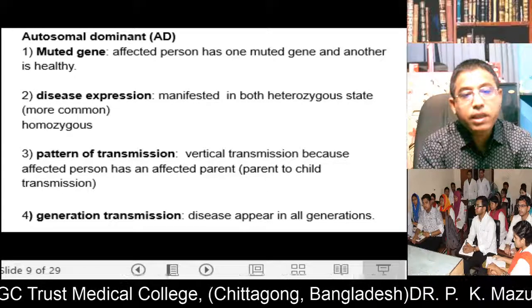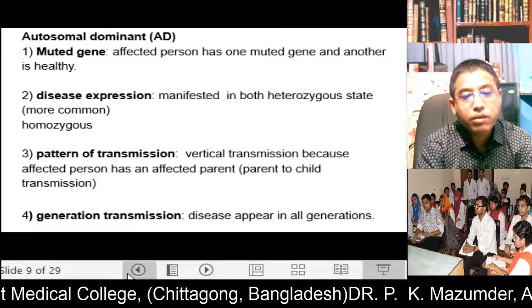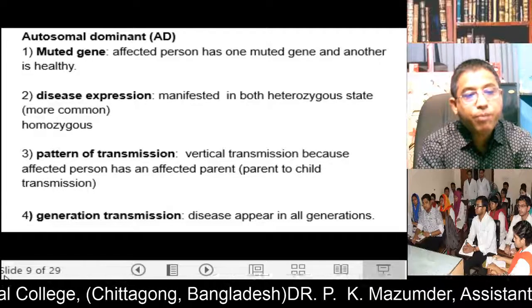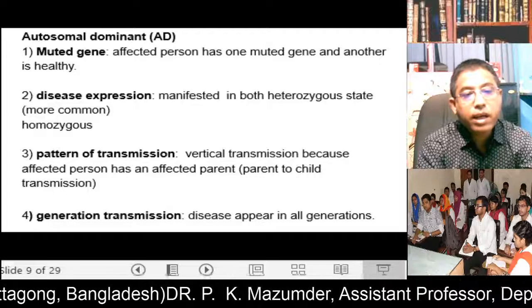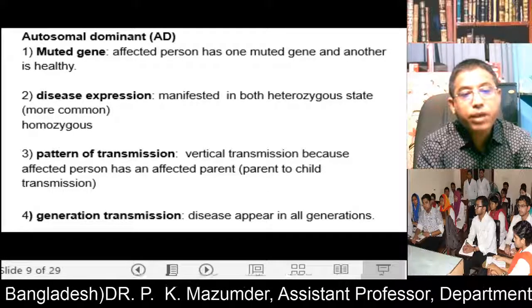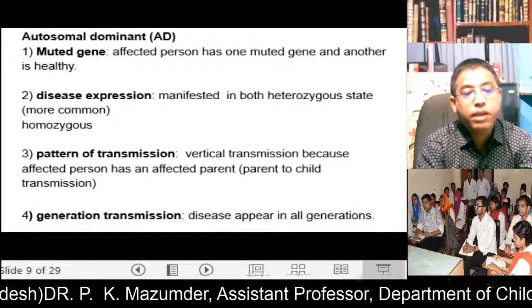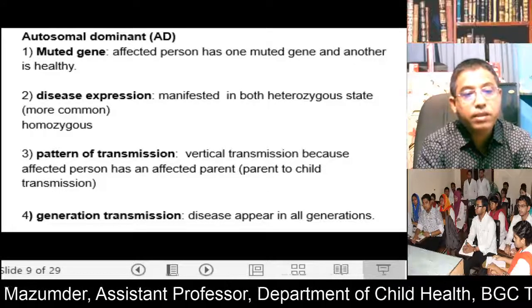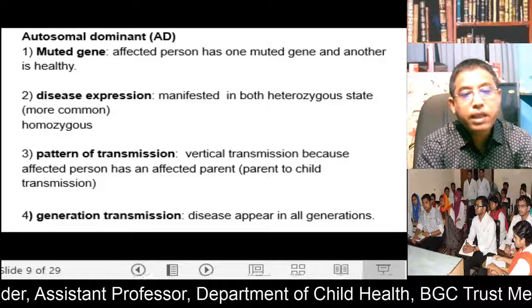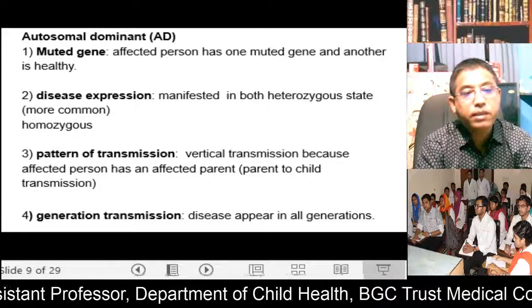Vertical transmission, because the affected person has an affected parent, that is, parent to child transmission. This parent to child transmission is called vertical transmission. Generation transmission: the disease appears in all generations.